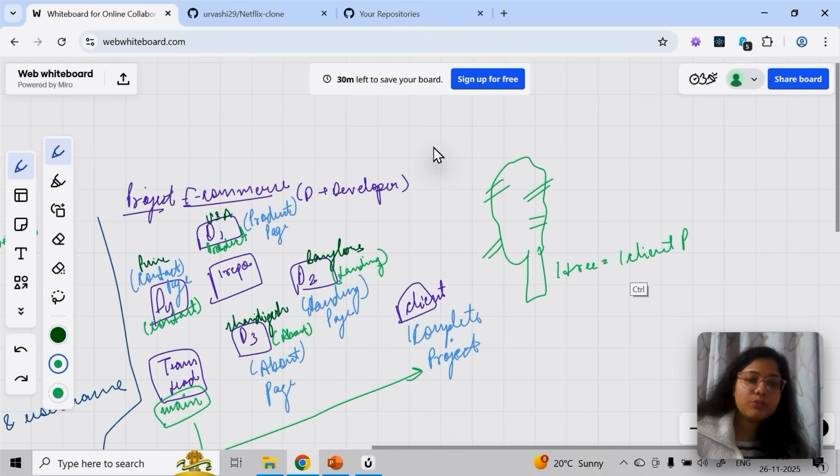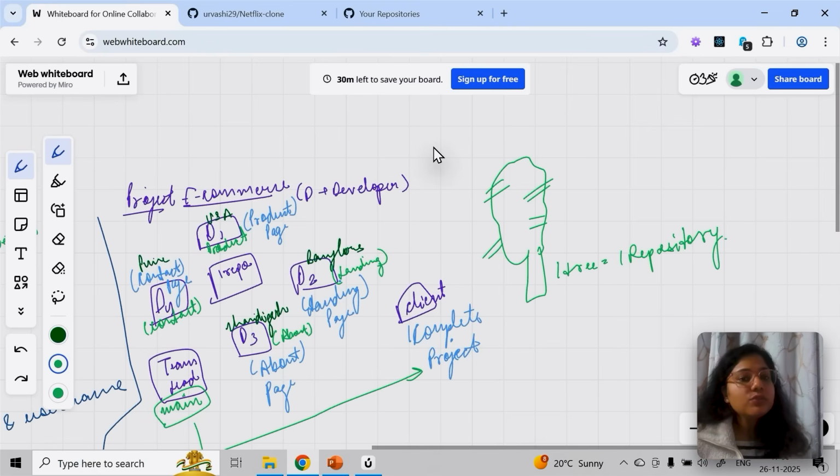Let's call it one repository instead of client project. What does that one repository mean? This one repository defines my complete project, which is what I'm going to deliver to the client. And just like a tree has a lot of branches, your repository will have a lot of branches.